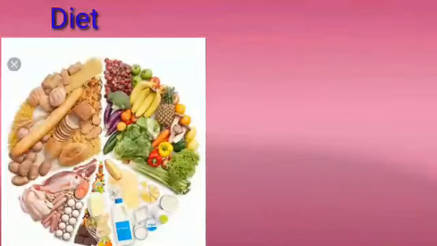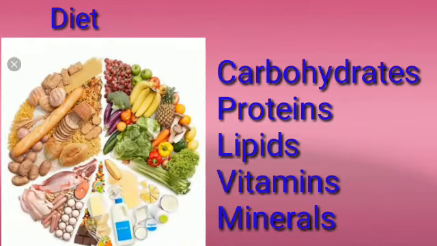Now we will start with the diet. In this diet you are consuming different types of foods. It contains carbohydrates, proteins, lipids, vitamins and minerals, which are all essential for the proper functioning of our body. These are all complex substances. They have to be converted into simple substances first, and only then can the cell utilize them.